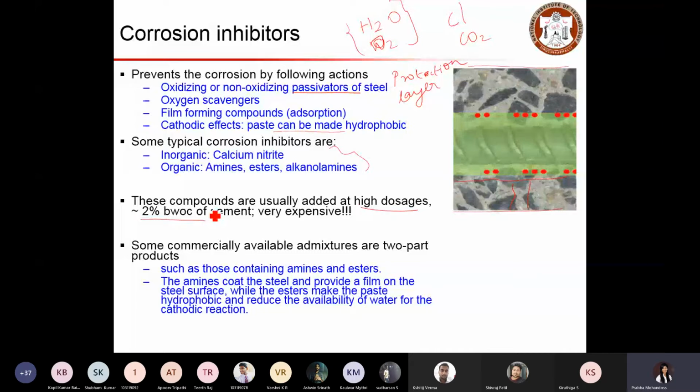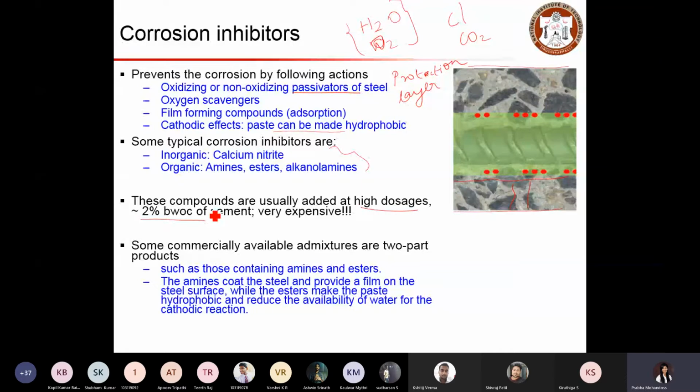So when the steel is corroding, we need to repair the structure or the steel so that it can maintain its performance. When we add this kind of admixture, it prevents the corrosion at the initial stage itself, so we will not face any repair issues later during the service life of the structure. That helps us save the repair or maintenance cost for that particular structure.